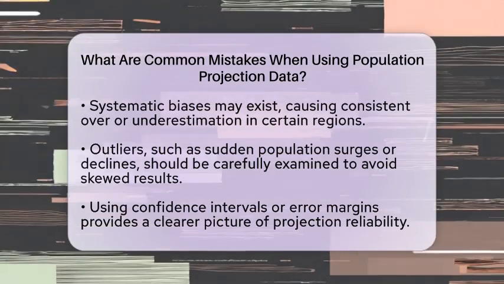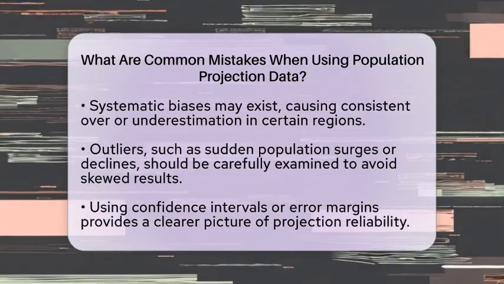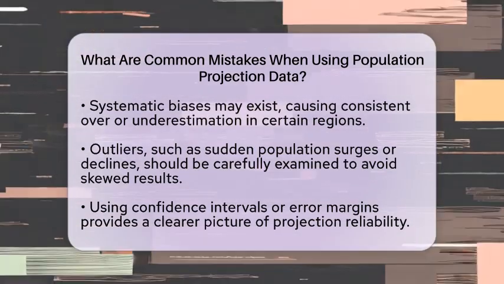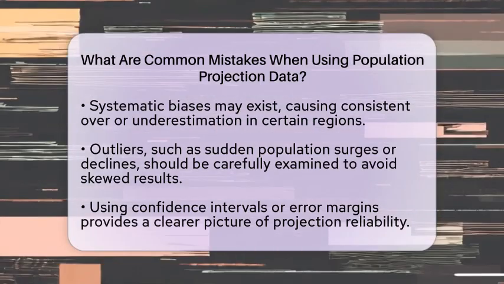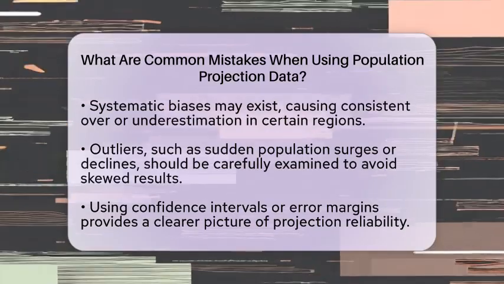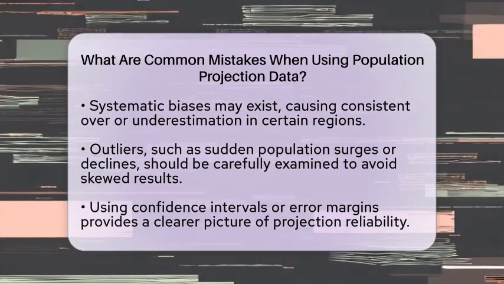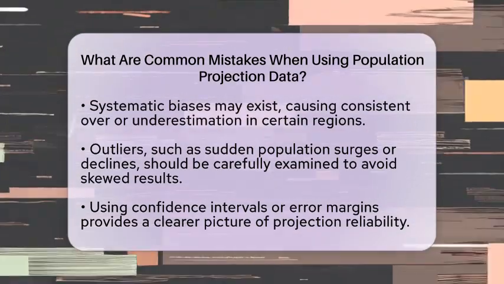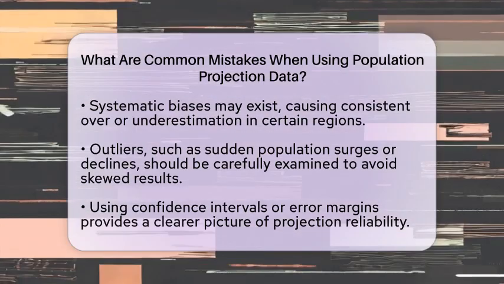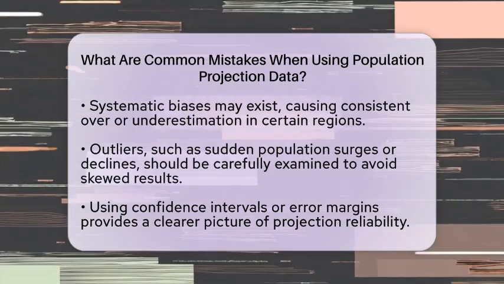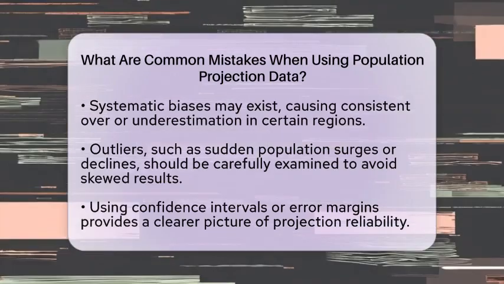Some users don't pay attention to patterns of bias. Certain regions might consistently have over or under projections because of systematic errors in assumptions or data. It's also common to ignore outliers or extreme cases. For example, a state with a sudden population surge or decline might distort overall analysis if not examined carefully.